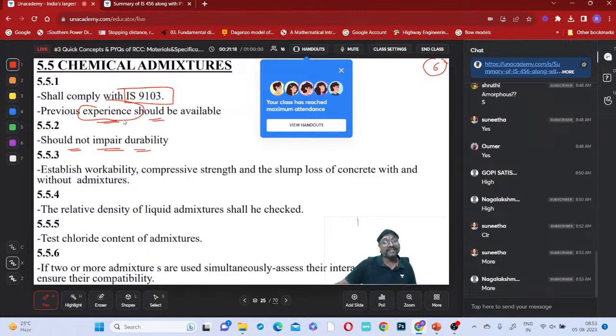So whenever you are using these chemicals, chemicals may affect which one? Mineral admixtures may not affect the durability condition much, but chemical admixtures may affect it. We have to select the chemical admixtures such that they will not affect the durability. So they are used mainly for which purpose? Workability.